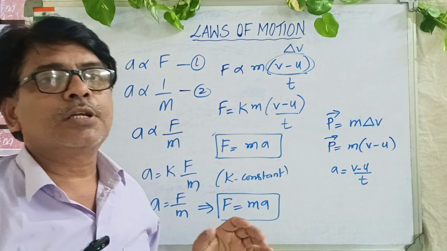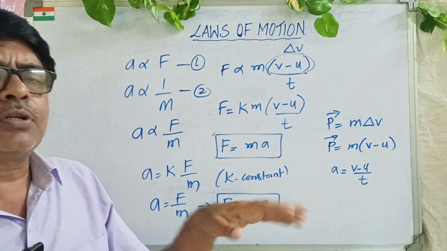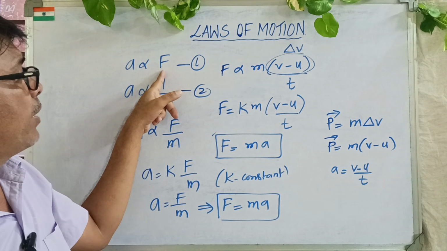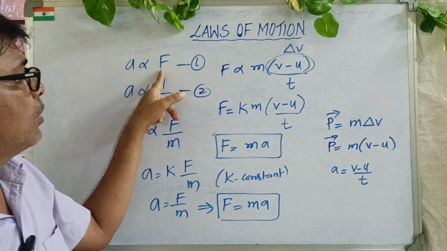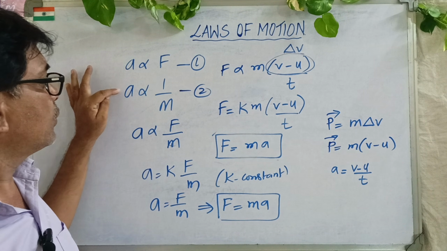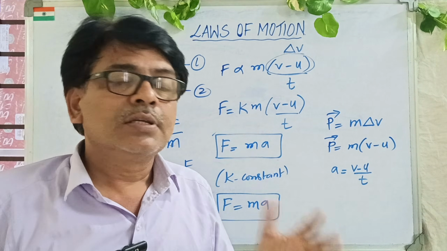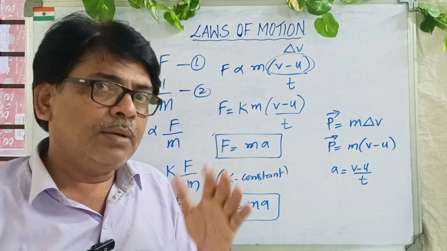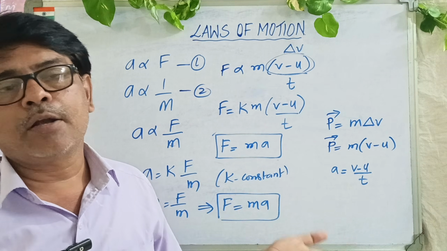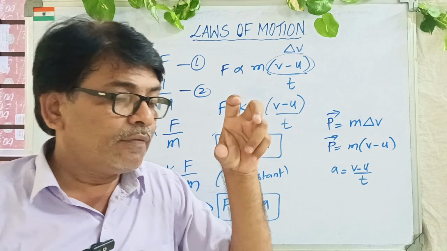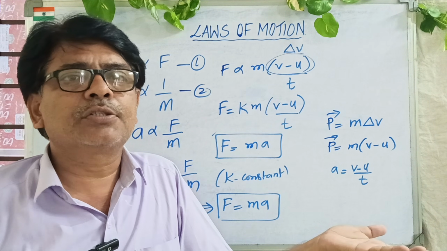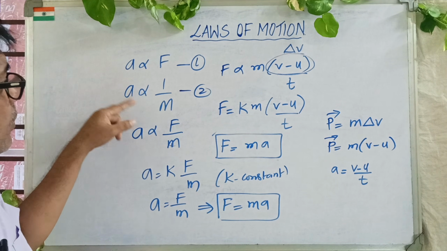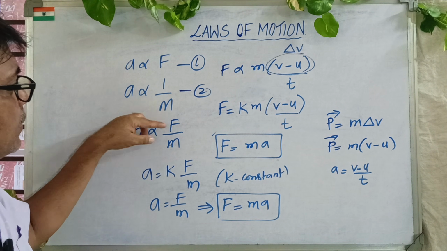If you start from the acceleration point, everybody knows the more the force, the more will be the acceleration. So force is directly proportional to acceleration, or acceleration is directly proportional to force, and acceleration will be inversely proportional to mass. If you apply the same amount of force on two objects of different mass, keep that in mind, then automatically the one which has lesser mass will have more acceleration, meaning inversely proportional.